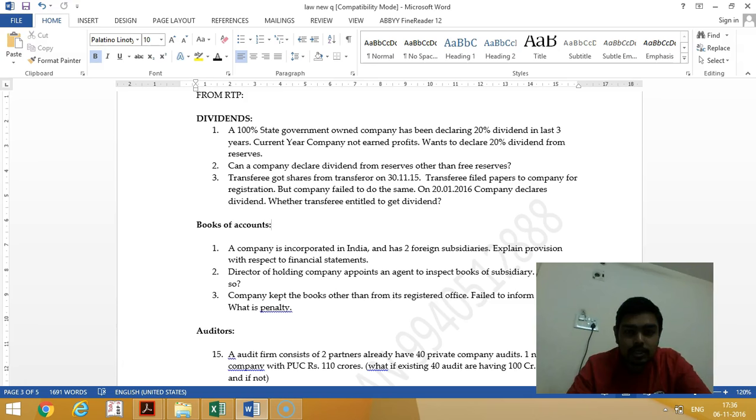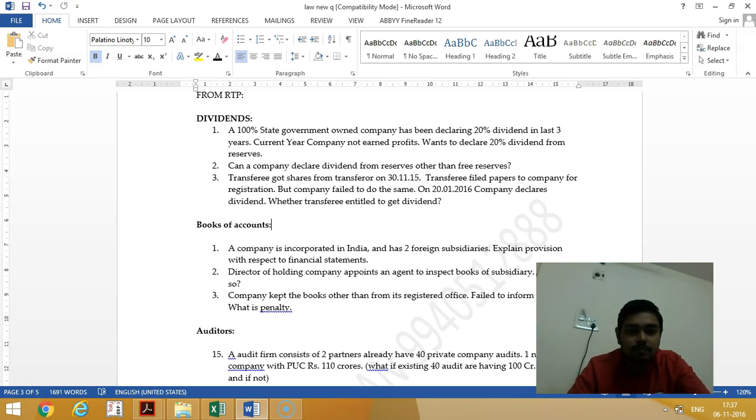A 100% state government owned company has been declaring dividends at 20% in past 3 years. Current year the company has not earned profits, but it wants to declare 20% dividend from reserves. See, generally a company, if they don't have profits, they can declare dividend from reserves. But for a 100% government company, it is not possible. So in this case, the government company cannot declare dividend from reserves. Only if they have profit in the current year, they can declare dividend. They cannot declare dividend from reserves.